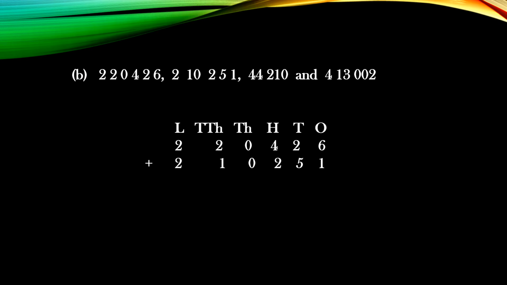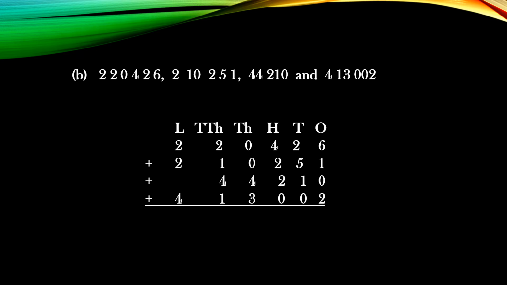2,10,251. The next is 44,000. So children, at the thousand place you have to write 44,210. Then next is 4,13,002. Now after placing like this you have to add on, children. Now there is no carry. In this question also no carry is there. Simply you have to add on.